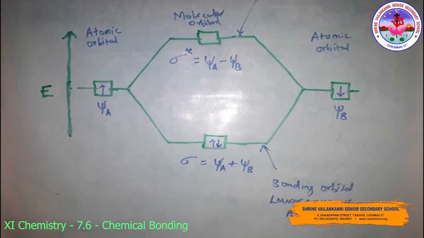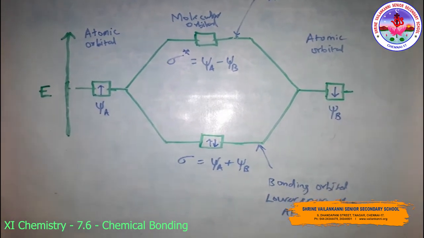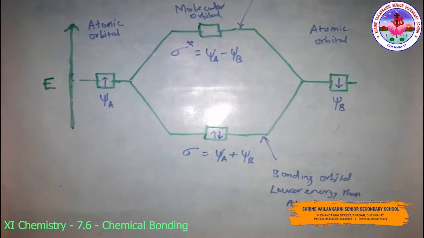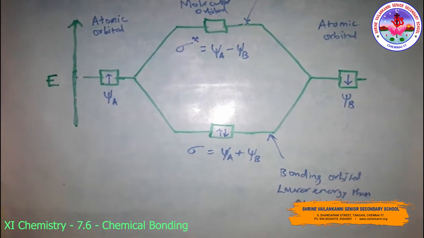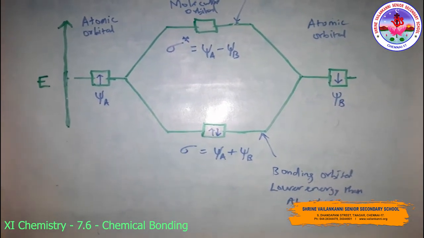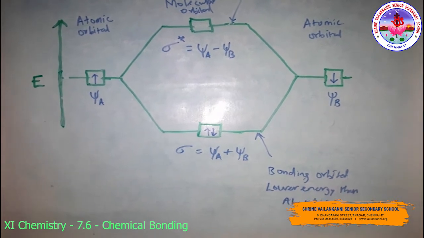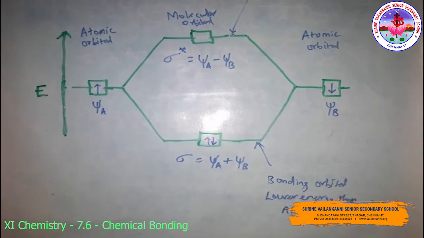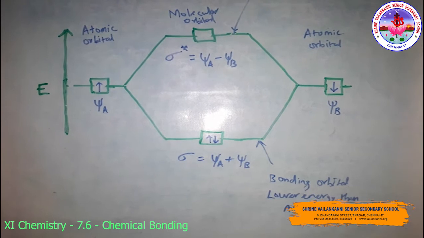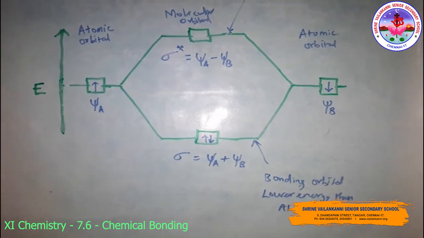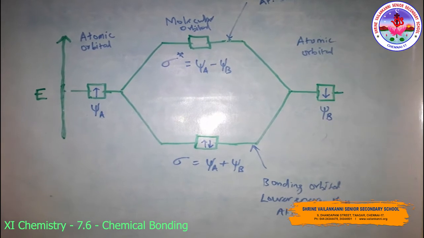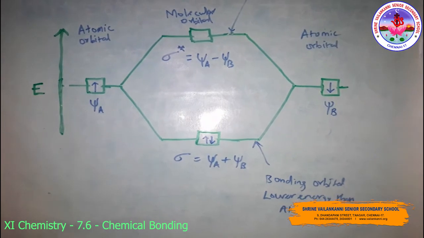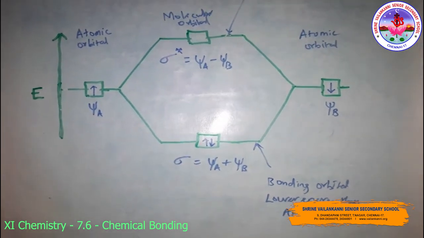Qualitatively, the formation of the molecular orbitals can be understood in terms of the constructive or destructive interference of the electron waves of the combining atoms. In the formation of a bonding molecular orbital, the two electron waves of the bonding atoms reinforce each other due to constructive interference, while in the formation of the anti-bonding molecular orbital, the electron waves cancel each other due to destructive interference.